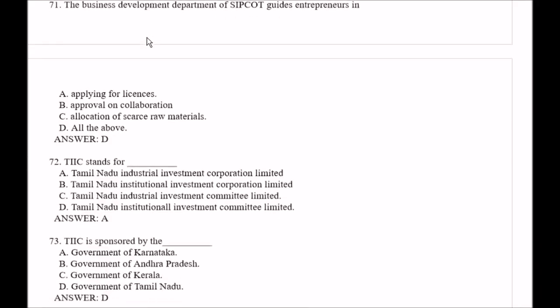Question number 71. The business development department of SIPCOT guides entrepreneurs in, your options are option A applying for license, option B approval on collaboration, option C allocation of scarce raw materials, option D all of the above. So right answer is option D, that is all of the above.